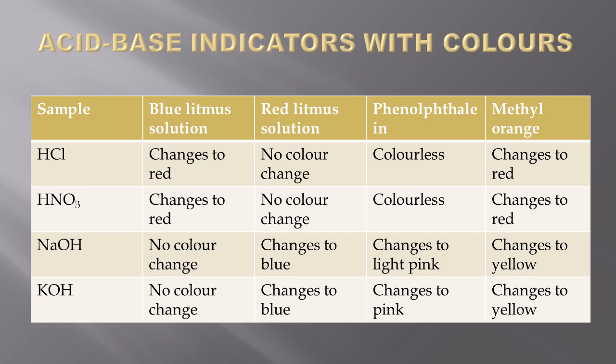When you go for a base like NaOH, blue litmus doesn't give any color change, but red litmus changes to blue, phenolphthalein changes to light pink, and methyl orange gives yellow color. Similarly, we have another base, KOH, where the same holds good for blue and red litmus, but phenolphthalein gives pink and methyl orange gives yellow color. So this tells you how the color changes when you add different indicators to different acid or base samples.